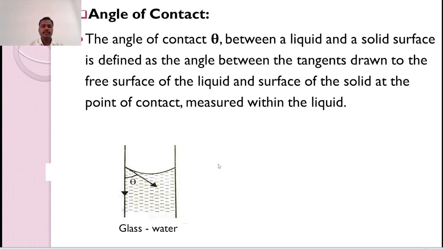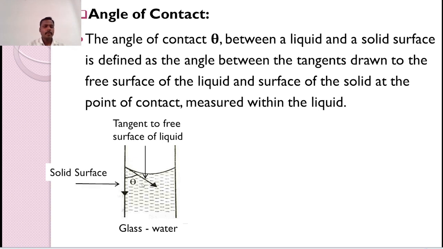Consider this is the glass surface, and water in a glass vessel. So this is the tangent to the free surface of the liquid and this is the solid surface.